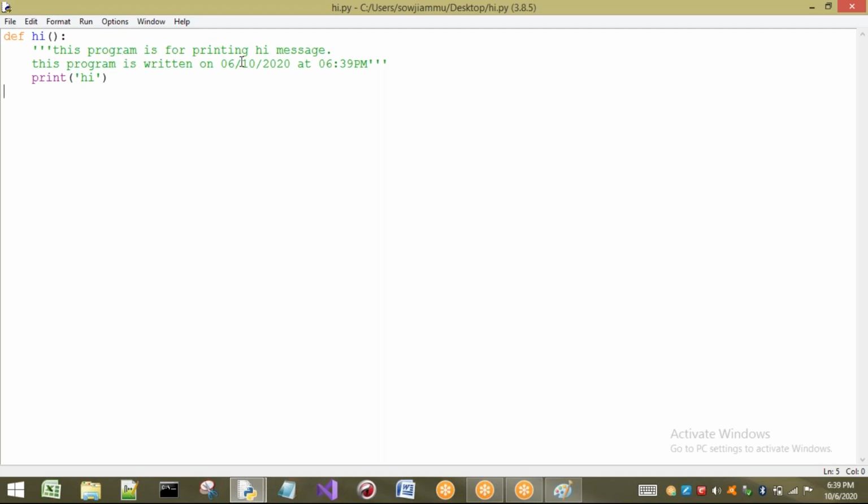So this program is for printing a hi message, so there is no need of seeing all these statements. Directly by reading this doc string, I can understand what it is. Okay, right now I want to write some other thing. Print hello, I want to write.